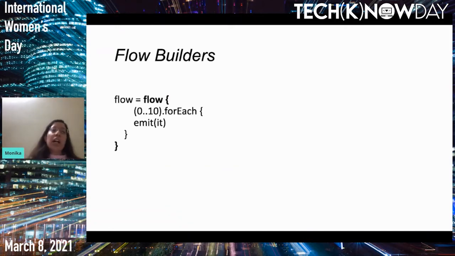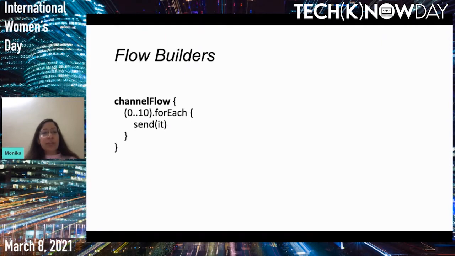Third way is using a flow block. Here you can see I have a flow block, and I want each of the numbers 0 to 10 to be emitted. As I said, flow works on this emit and subscribe pattern. It emits a stream of values, and there's a collector who collects or consumes it. So here we are emitting a range of numbers from 0 to 10. This is one of the ways you can create a flow.